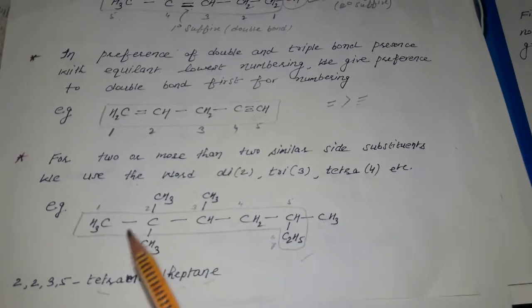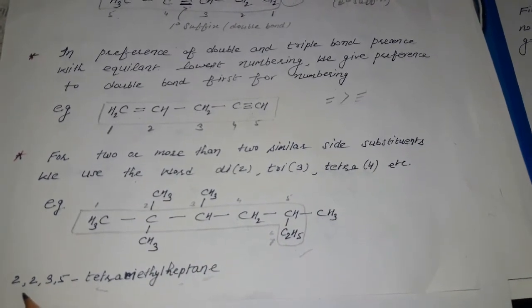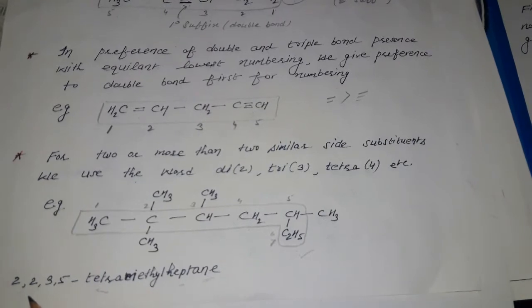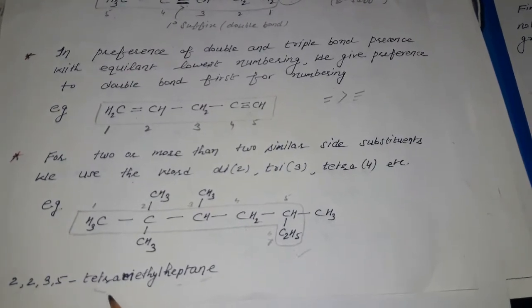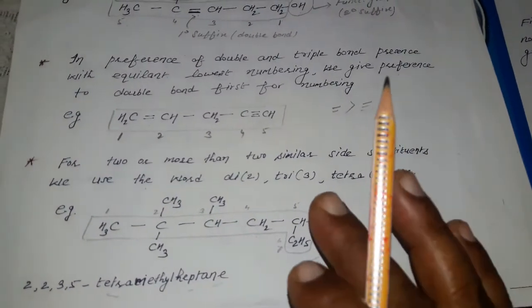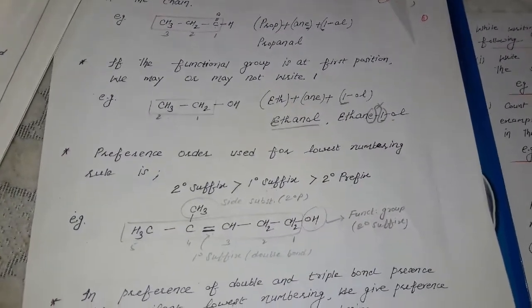And writing of more than one similar group with the positions, we use the words di, tri, tetra, penta, hexa, like this one. So this is all about the naming, IUPAC naming.